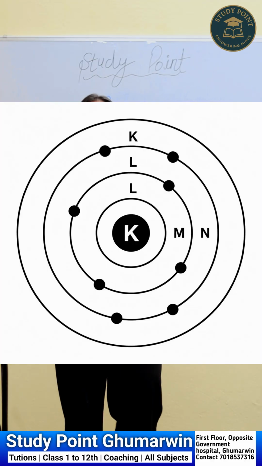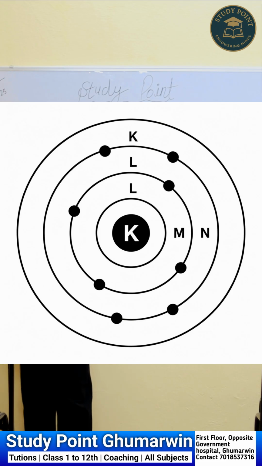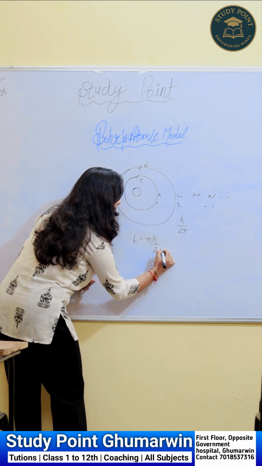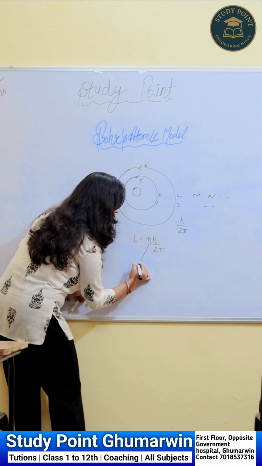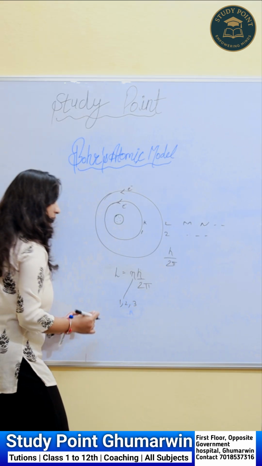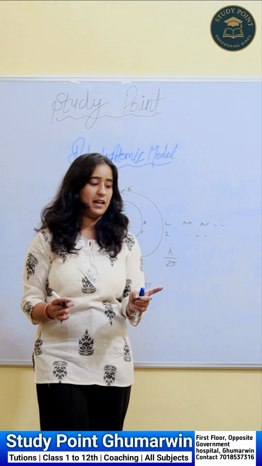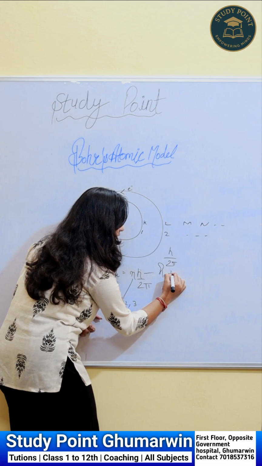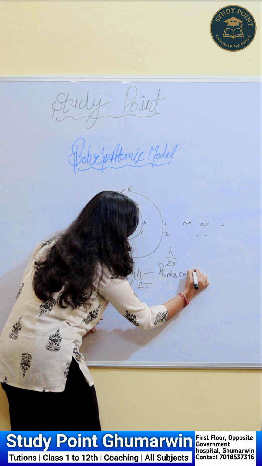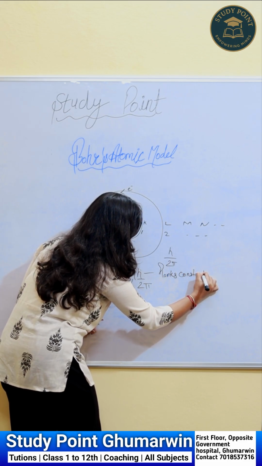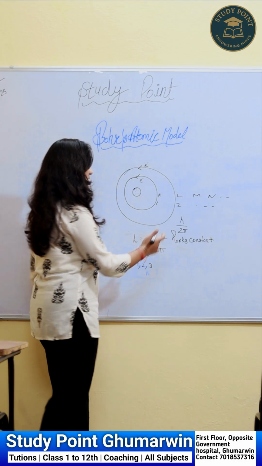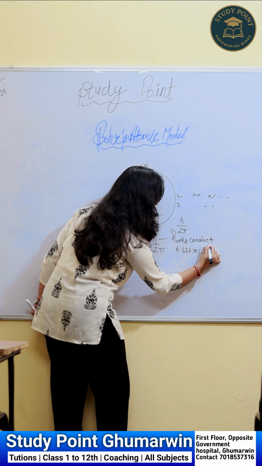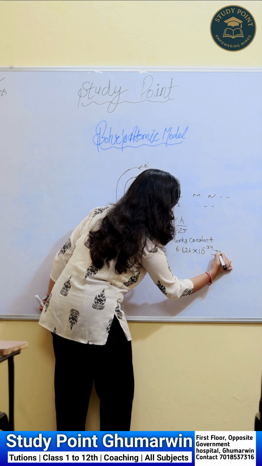This means that angular momentum, which is represented with L, is equal to n times h upon 2 pi, where the value of n is 1, 2, or 3, and h is the Planck's constant, whose value is 6.626 into 10 raised to power minus 34 Joule second.